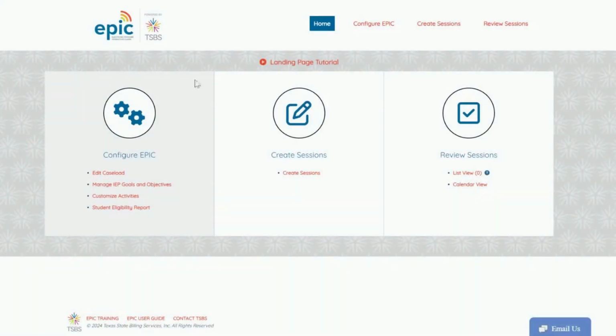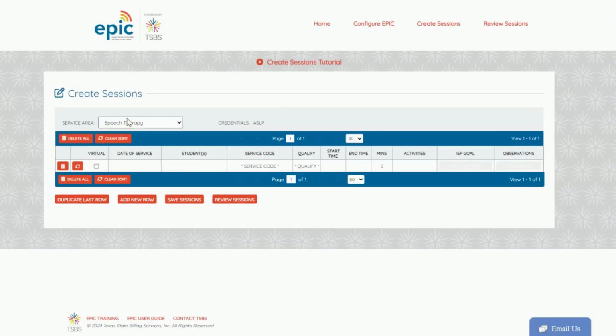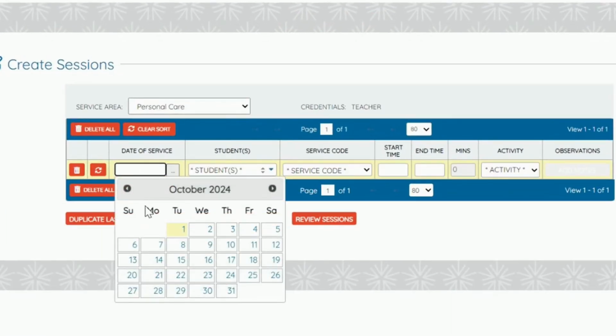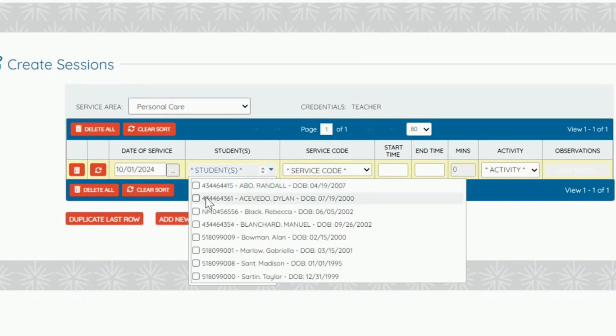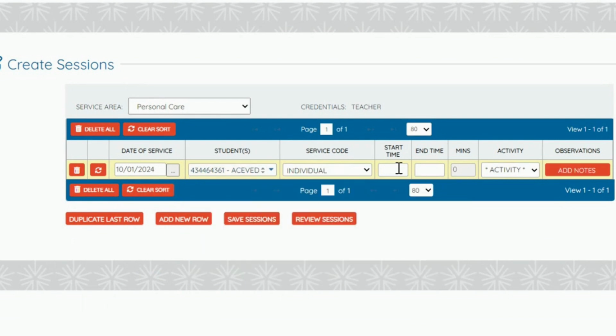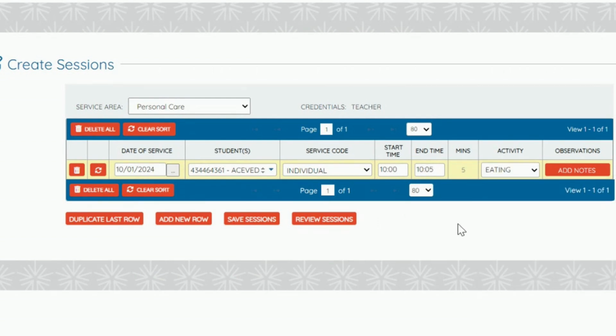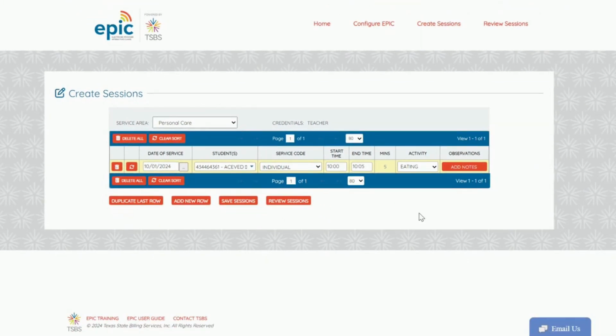Now, let's demonstrate how to set up a recurrence for multiple instances for the day using the previous example. We can start by selecting our date of service. Then, we will choose our student. Remember, you can only bill a single student at a time. Billable times may not overlap with another student. When you choose your student, the service code will default to individual. We can then enter in our start and end times. Last, we will choose the activity of eating.